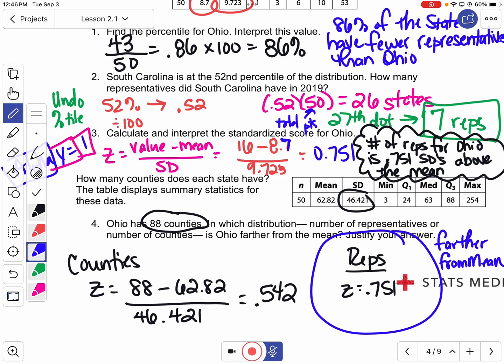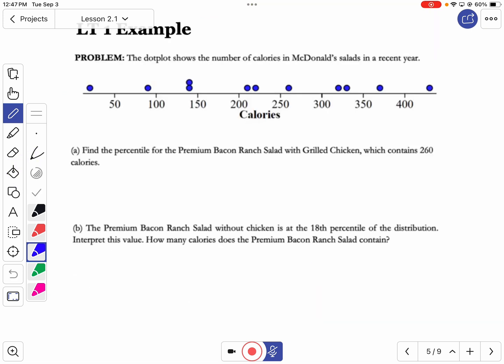Okay, let's take a look at just a couple of the other examples. We're probably not going to do them all, but I want to show you a couple of things for us to consider. All right, so let's look at this one. This covers learning target 1.